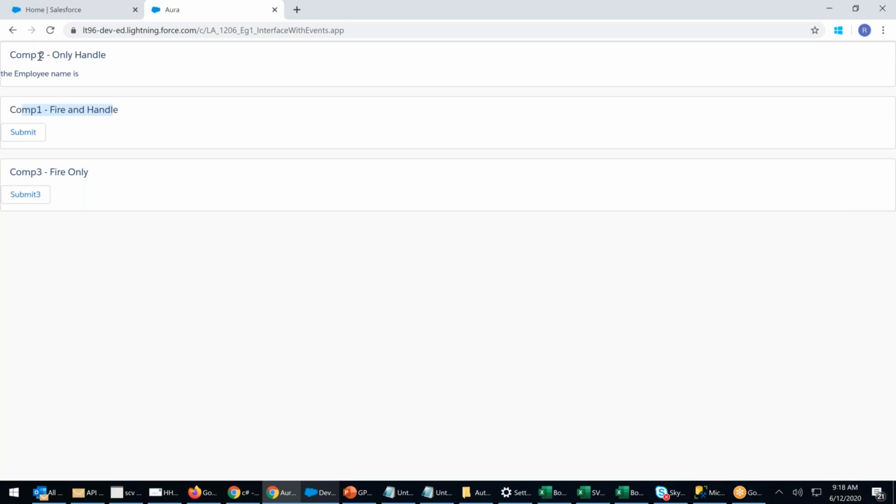That means component 2 is a child of component 3 and component 1 is a child of component 2. That means component 1 is a grandchild. This is a parent and this is a grandparent. In a component event, it is always up, goes up the hierarchy.